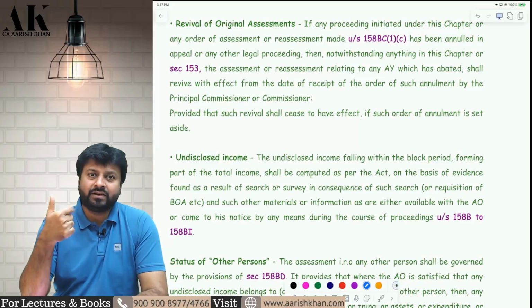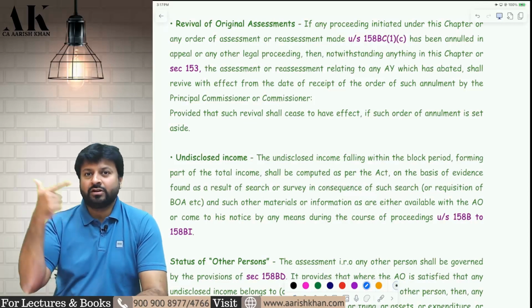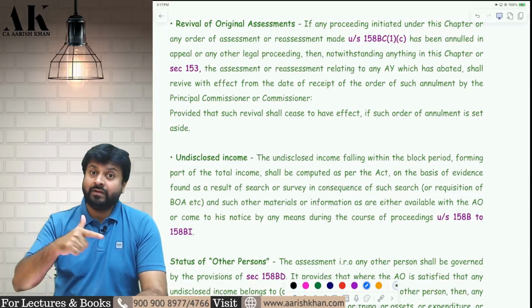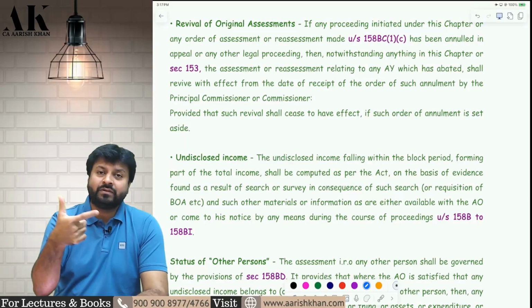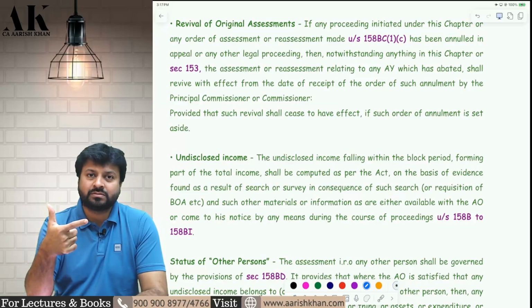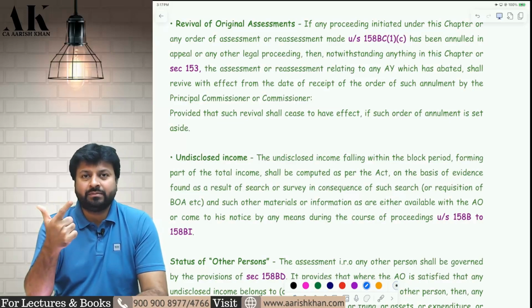Search completed. After that, the moment search is completed, search and seizure assessment will start. But the moment search and seizure assessment starts, all the old pending assessments will abate. Abate means they will stop. And now the entire assessment will be done on the basis of search and seizure block assessment. Now, search and seizure block assessment is completed.